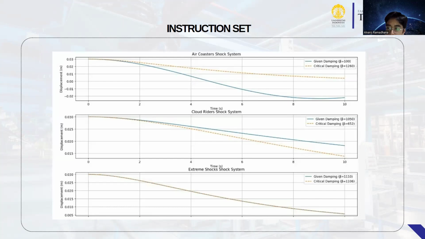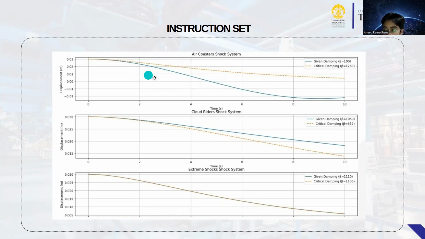The image contains three graphs comparing the displacement over time for three different shock systems: Air Coaster, Cloud Rider, and Extreme Shock. Each graph shows two curves, one for the given damping and one for critical damping. Number one, Air Coaster shock system, given damping equals 100.